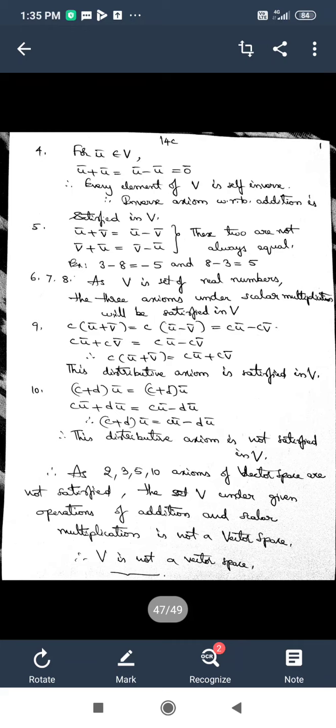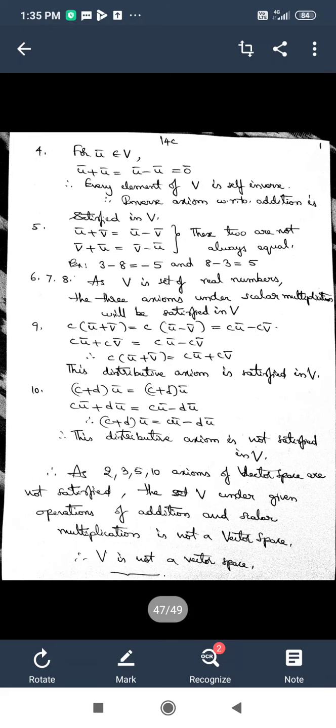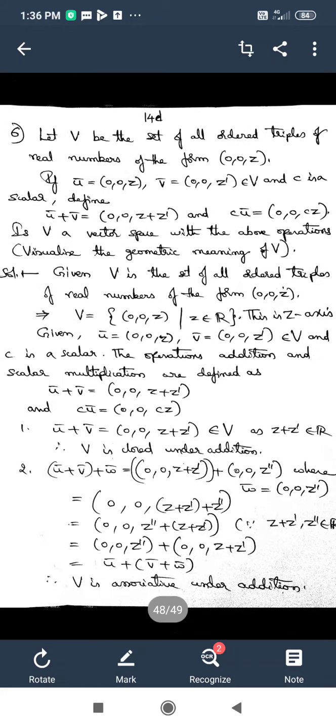I want you to see which axioms are not satisfied in the vector space, and which axioms are satisfied in the set V. You first try it on your own as an exercise. If you don't get it, then go through the solution. And if you need, I will explain it in brief in the next video lesson tomorrow.